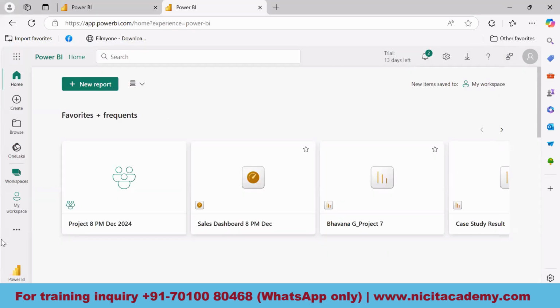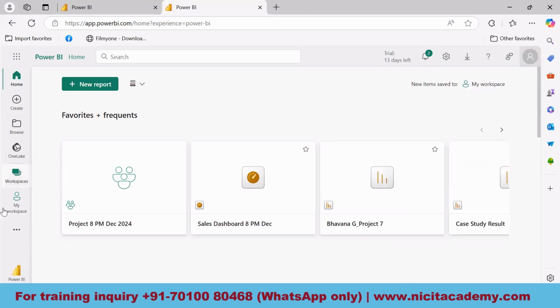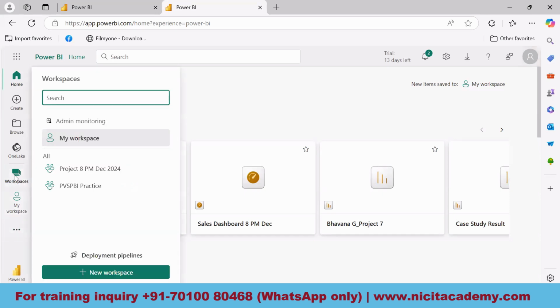Let me tell you some important things in the Power BI service. Currently, we are in the Power BI service. This is my login ID, the email ID which I have provided here. Now the major thing here is workspace. If I go to workspaces, you will see some of the workspaces created by me.